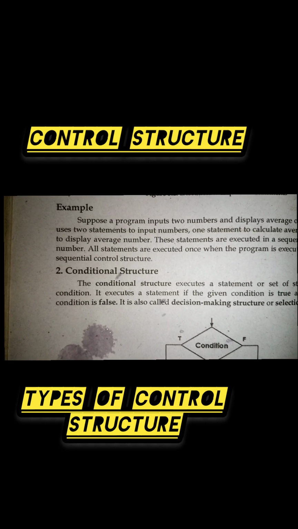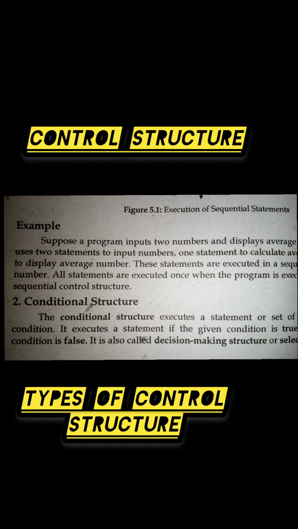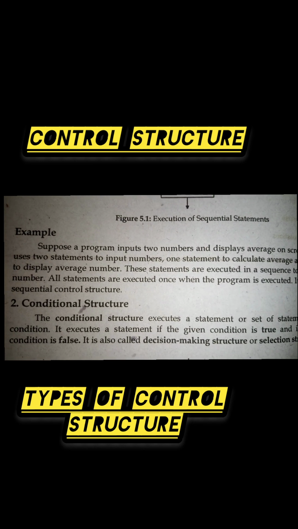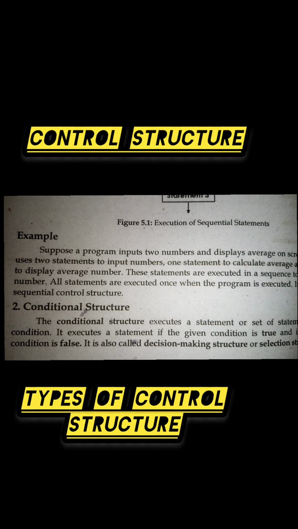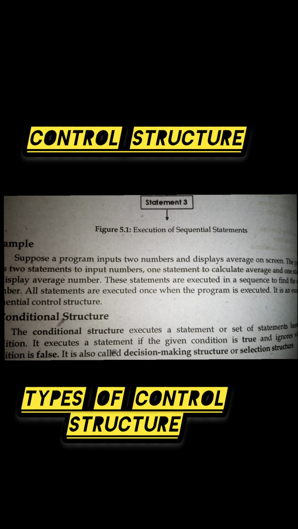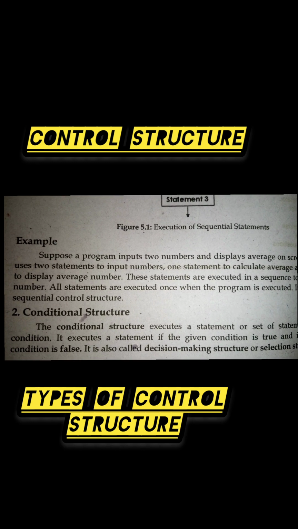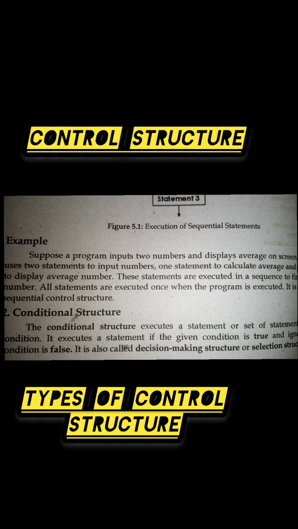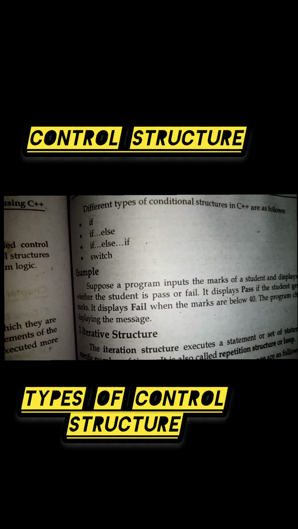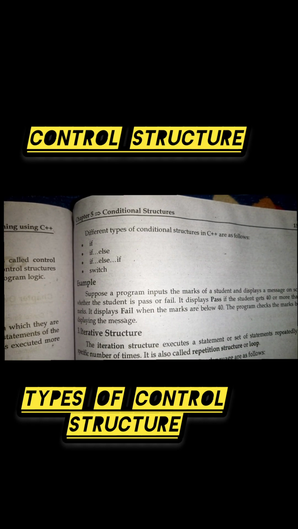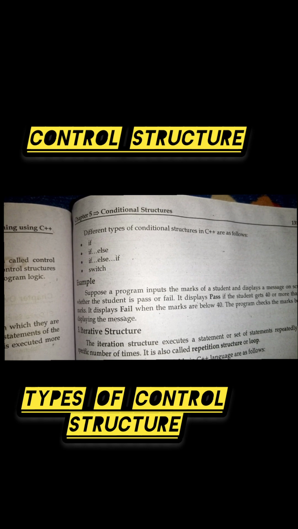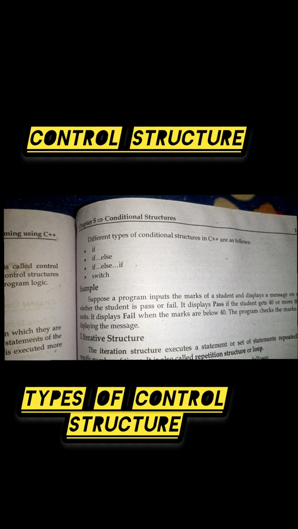The second type of control structure is conditional structure. The conditional structure executes a statement or set of statements based upon a condition. It executes a statement if the given condition is true and ignores it when the condition is false. It is also called decision making structure or selection structure. Different types of conditional structures in C++ are as follows: if else, if else if, switch.